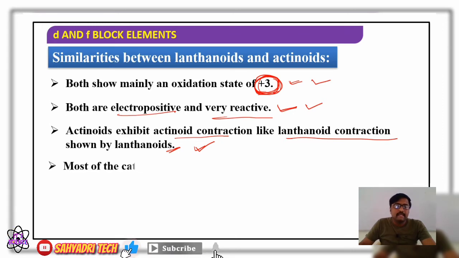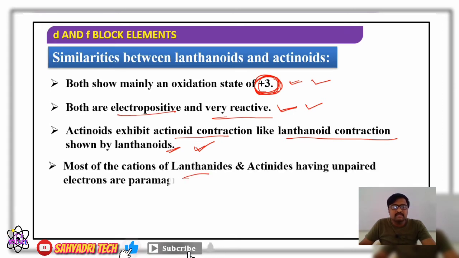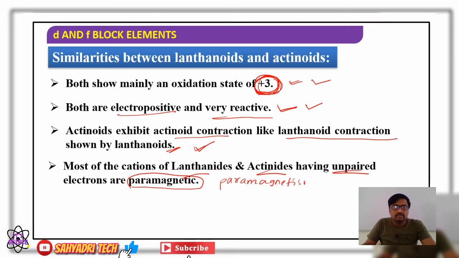Next, most of the cations of lanthanides and actinides having unpaired electrons are paramagnetic, meaning both the lanthanides and actinides show paramagnetism. As we considered for the compounds of lanthanides, they show paramagnetic nature. Most of the cations of lanthanides and actinides having an unpaired electron are paramagnetic, so it becomes a similarity. This is the next similarity.